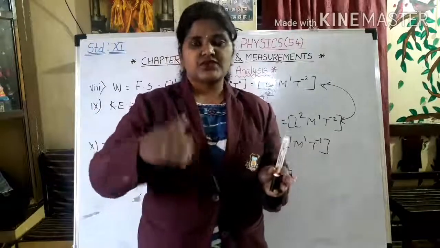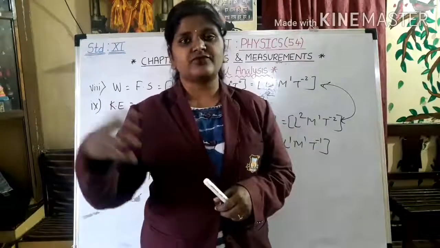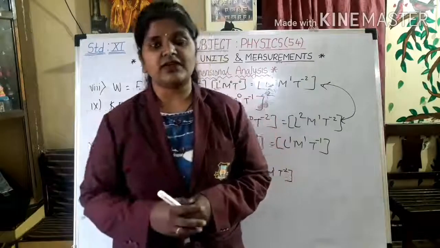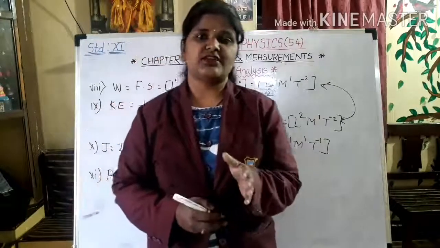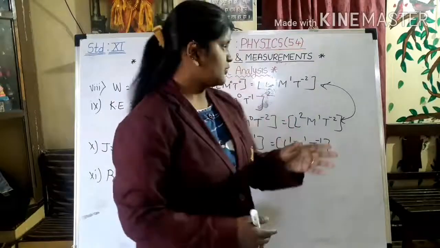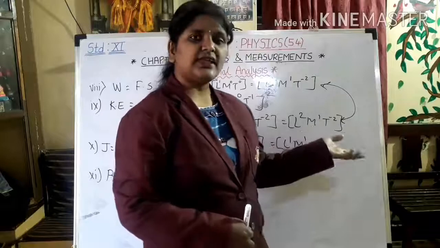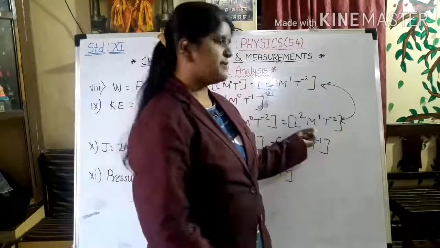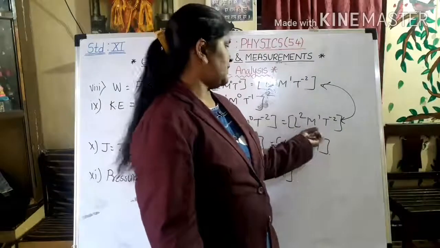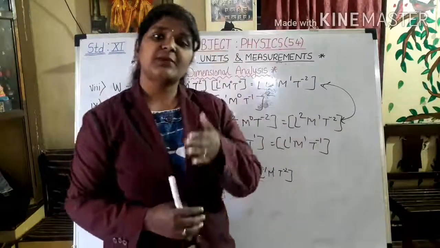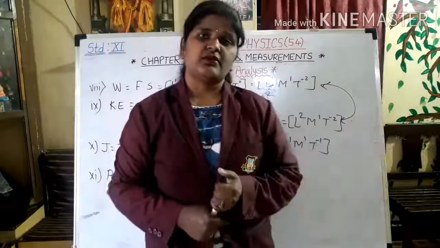So h is considered in the case of fundamental quantity, which is length. So in similar way you can find out dimensions for potential energy. What will it get? You will get the same one, because both are energy. Either it is kinetic or potential, you will get the same dimension, which is L2, M1, T minus 2. You can find out by your own. Okay. So there are many more physical quantities.